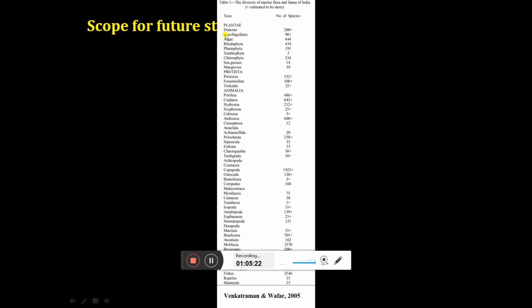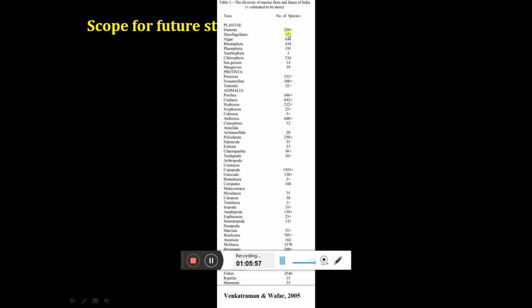Over here you can see, those who are coming from plant background can have more interest. For example, there is a group called Xanthophyta. Only three species are recorded, according to Venkataraman and Wafar, published in 2005. You can see throughout India only three species are published. India has an 8,000 kilometer long coastline and only three species is very less. So one can explore this particular group, the Xanthophyta, and start working on it. And I am damn sure that he can get many species of this particular group and have many papers.